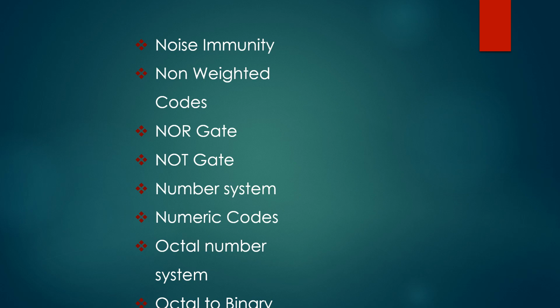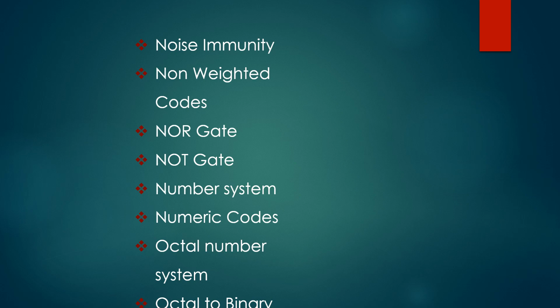Next, non-weighted codes. These are codes in which no weight is assigned to each digit position. That is, each digit position within the number is not assigned a fixed value.